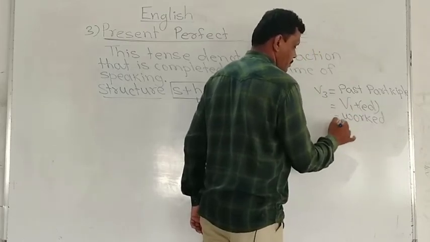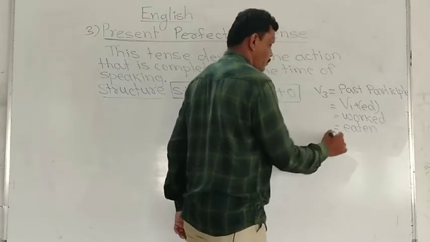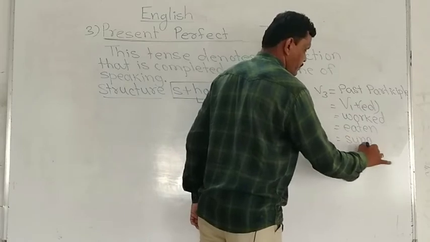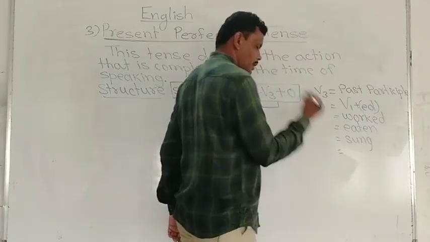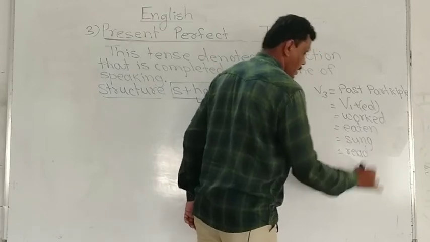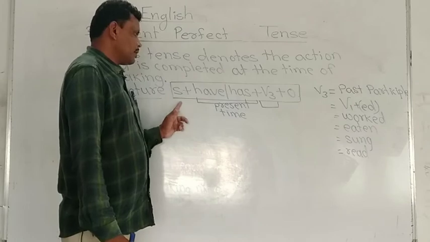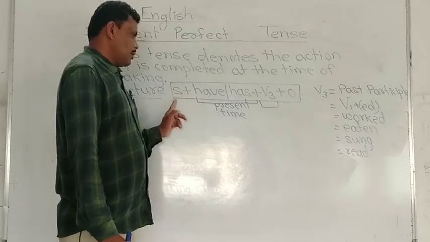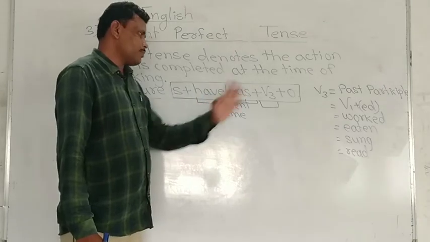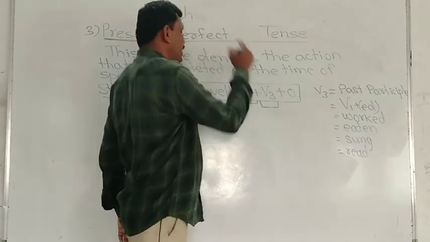For example, eaten, the third form of verb, for example, sung. Read, the same example. See here, after the subject we have to use have/has plus verb third.